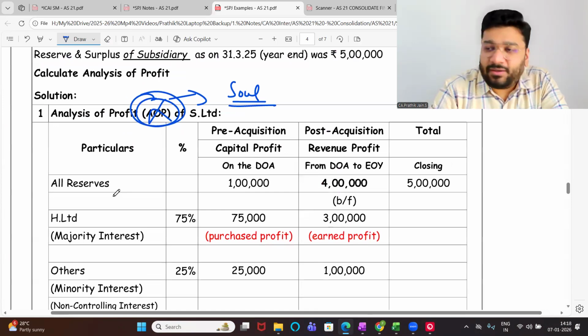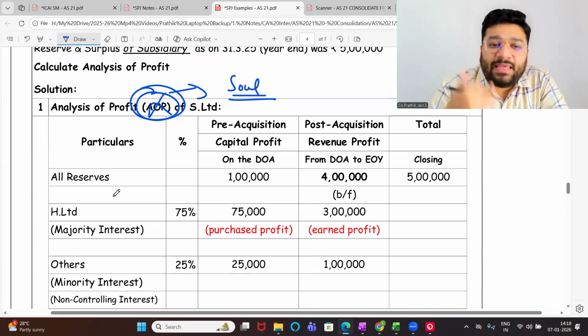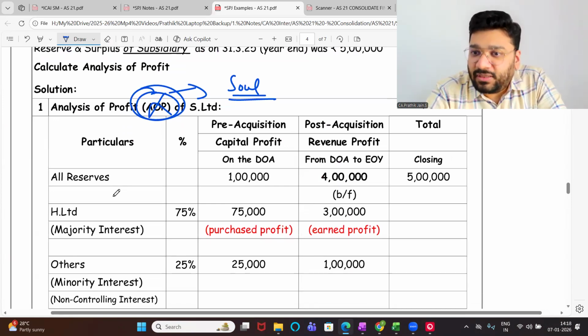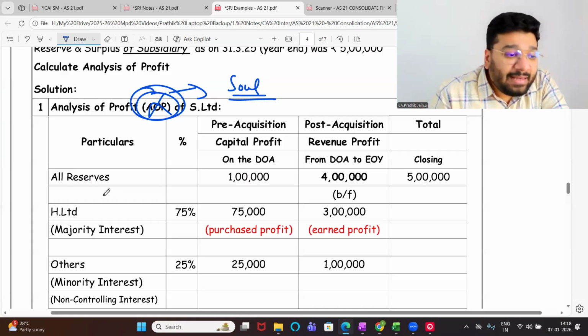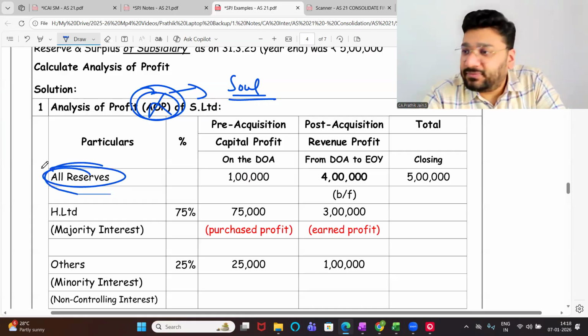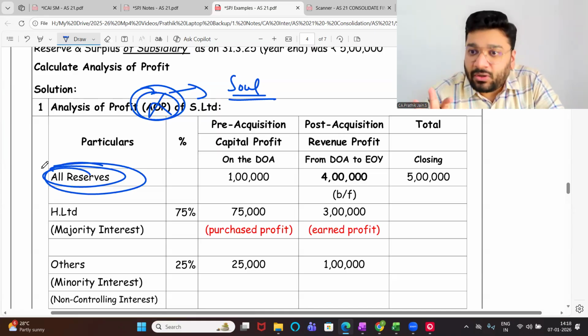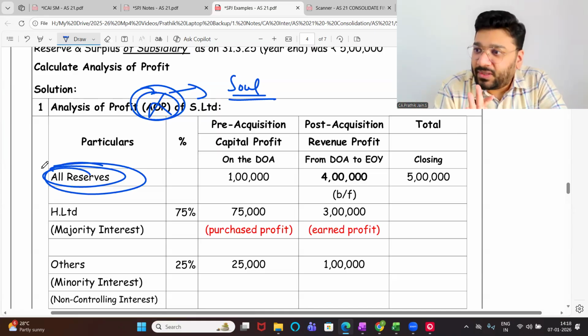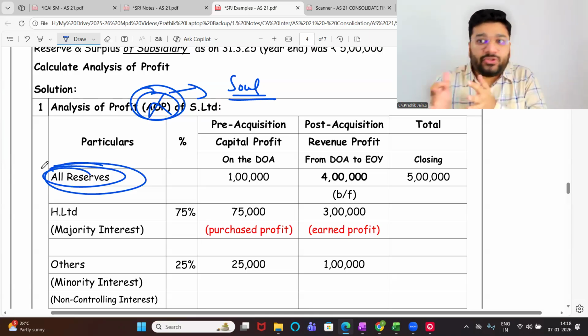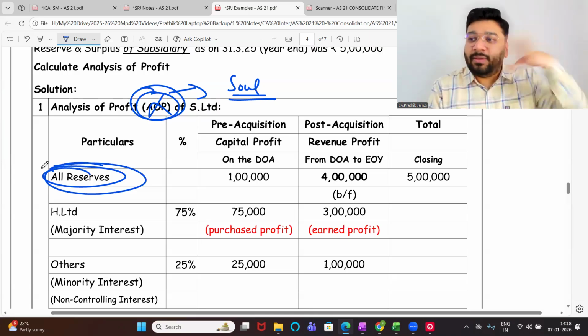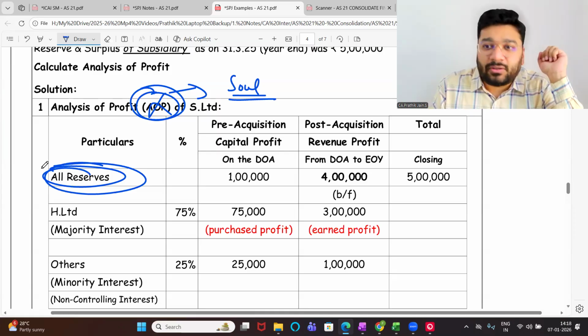I've kept AOP here in the next class very simple. As we climb up the classes, as we do new classes, I'll keep on adding more and more masala to this, which will give you clarity. For each masala, one different example. So once you understand the entire concept individually, if I put all of them together, you'll be able to crack it very easily. Got it, not got it?